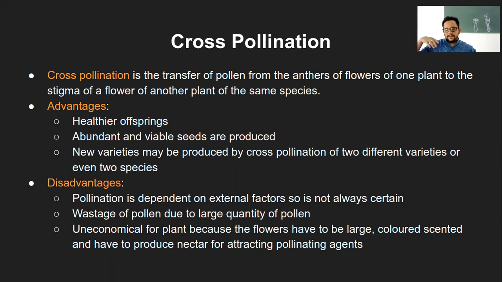The chance of the pollen grain falling onto the stigma of a flower of the similar species is less. So a lot of pollen grains are required for cross-pollination in a natural setup. Artificially, of course, it's much easier, but in a natural setup, for that to happen on its own, we'll need a lot of pollen grains, which is ultimately wastage.